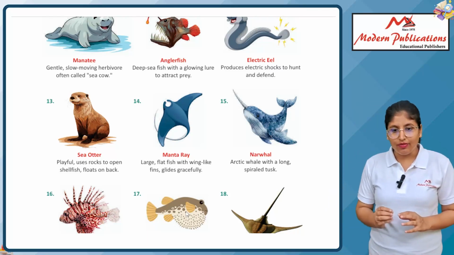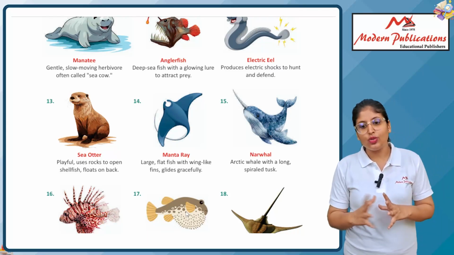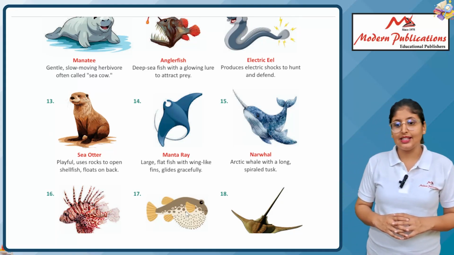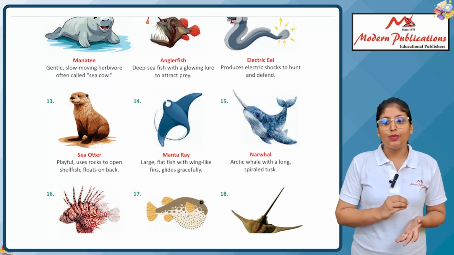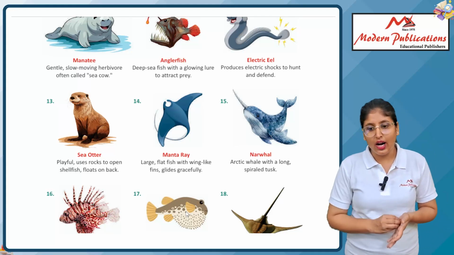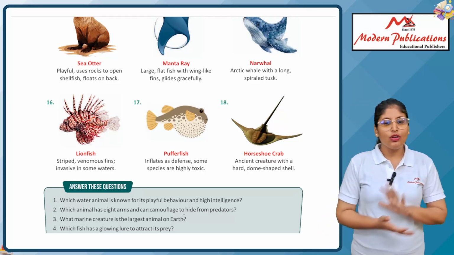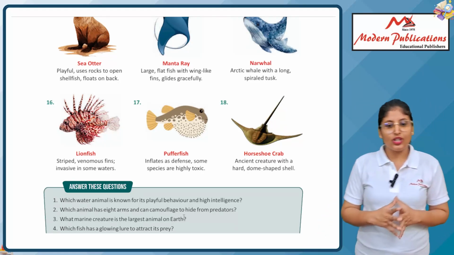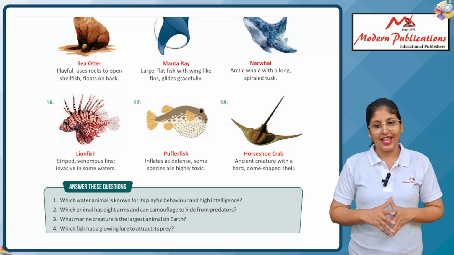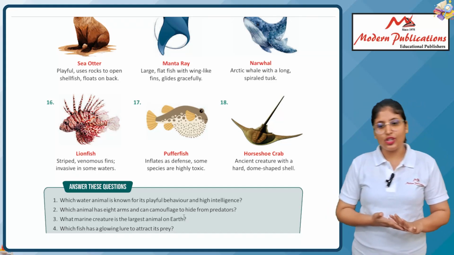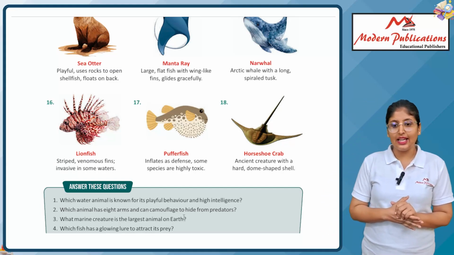Next is anglerfish, a deep sea fish with a long lure to attack prey. Next is electric eel, which produces electric shocks to hunt and defend. Next is sea otter, playful, uses rocks to open shellfish, floats on its back. Next is manta ray, a large flat fish with wing-like fins gliding gracefully.